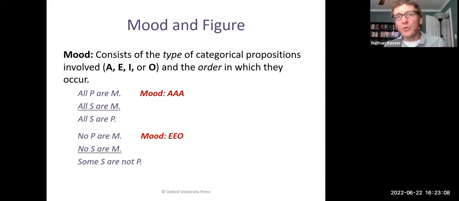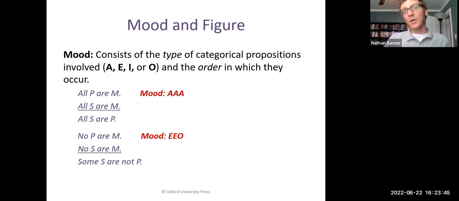Next, we need to learn about mood and figure. The mood of a categorical syllogism is a string of three letters. And the three letters are going to be some combination of A, E, I, or O. The idea is that each letter in that three-letter string tells you the form of categorical proposition in each successive line of the argument.